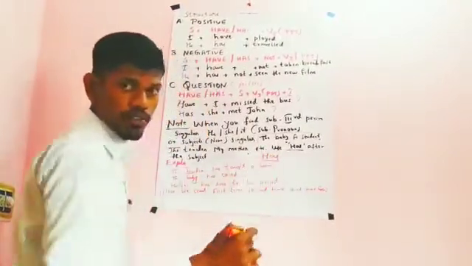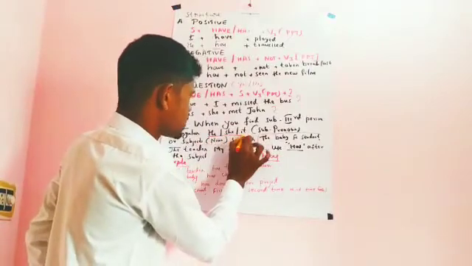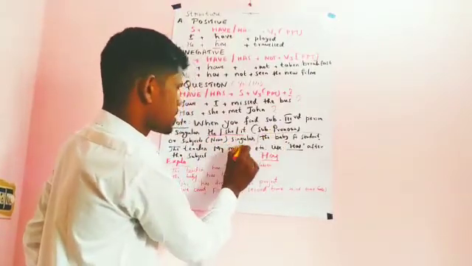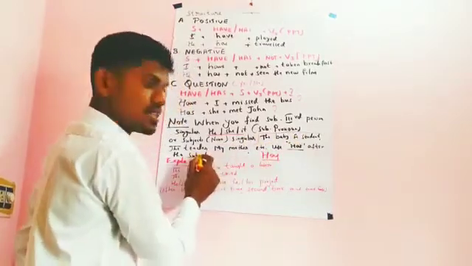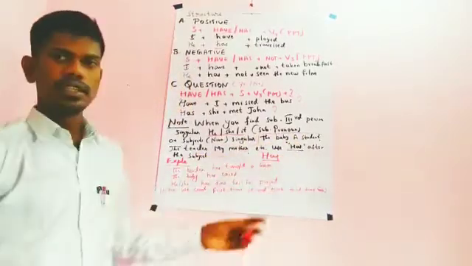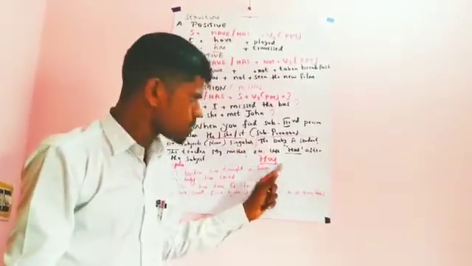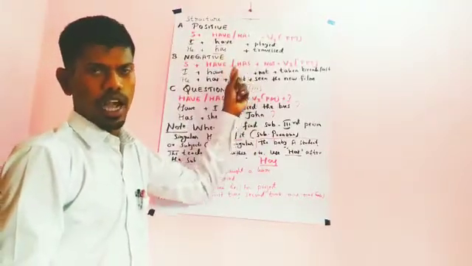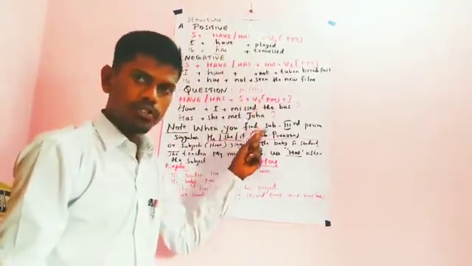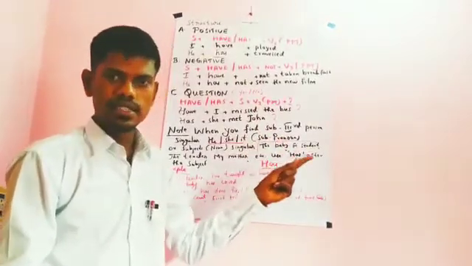So we have to use has if you find the subjects like he, she, it, or if you find singular noun subjects like the baby, a student, the teacher, my mother, etc. It's very important. We should not confuse where we have to use has and have. I have done, we have done, you have done, he has done, she has done, it has done, etc.